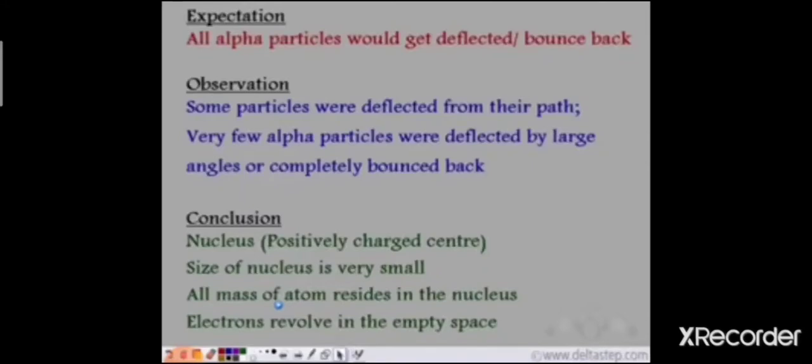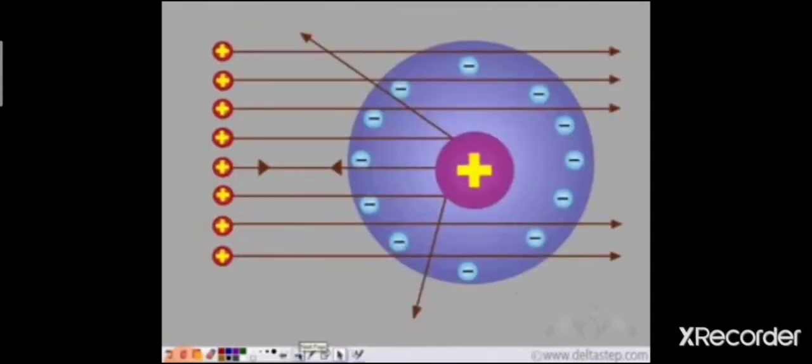Since only some alpha particles were deflected, he was also able to conclude that the electrons revolve in the empty space. We know that the electrons have negligible mass as compared to the mass of the protons. That is why the electrons do not deflect the alpha particles that were projected on the atoms, and so they revolve in the empty space around the nucleus.